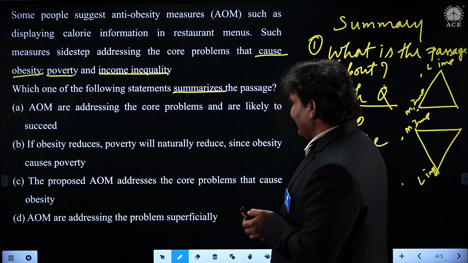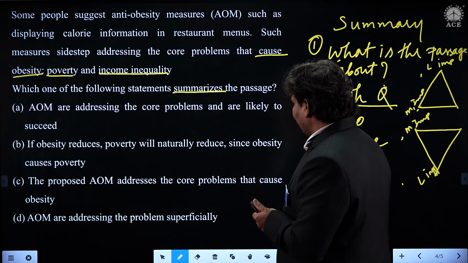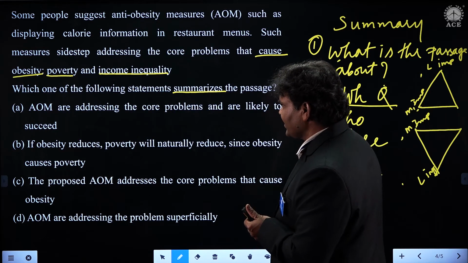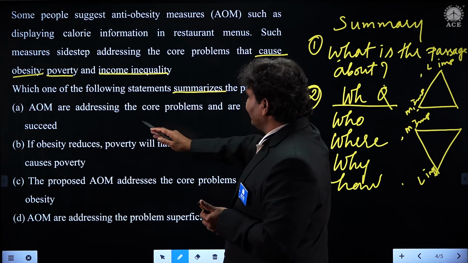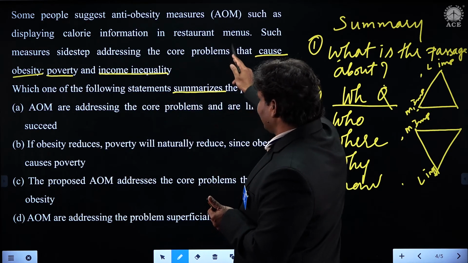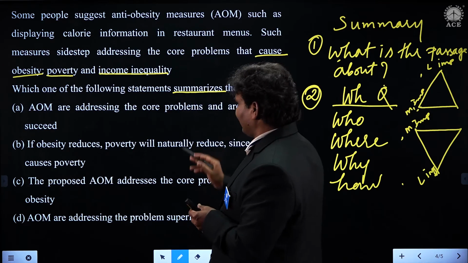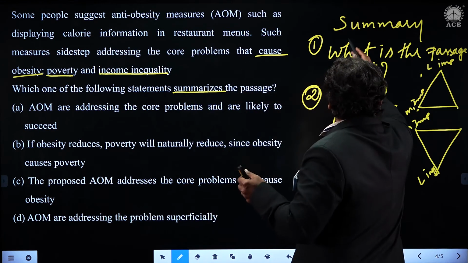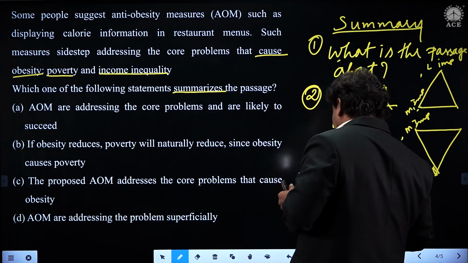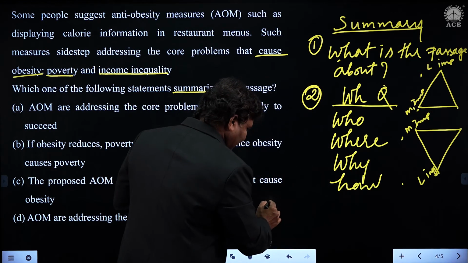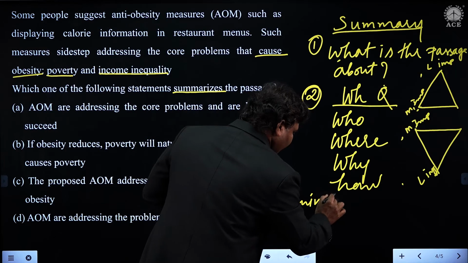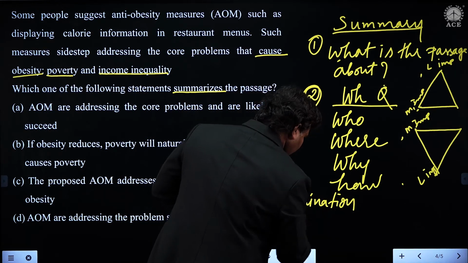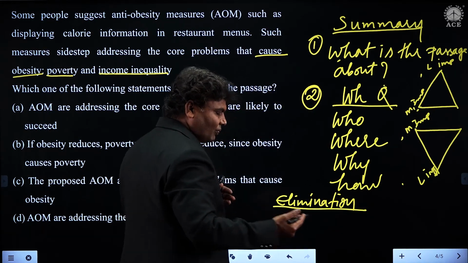Now, option A: AOM are addressing the core problems and are likely to succeed. AOM, what is that? Anti-obesity measures are addressing the core problems. Now, what is the elimination process, students? You need to eliminate certain lines.